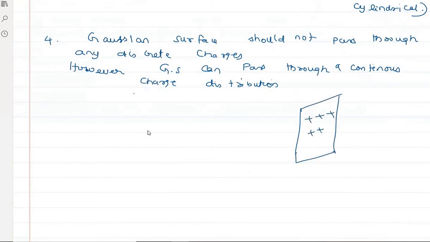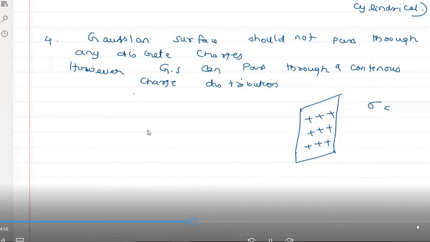This is a continuous charge distribution. What is sigma? Linear charge density, surface charge density, volume charge density. You should learn and come. So sigma is surface charge density, that is Q by area. So this is a continuous charge distribution.